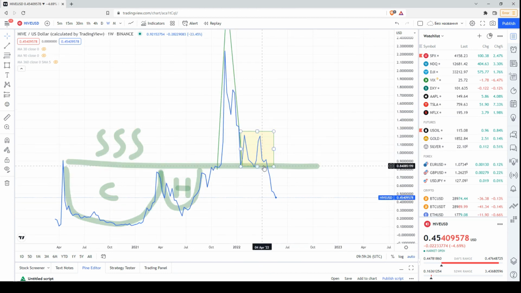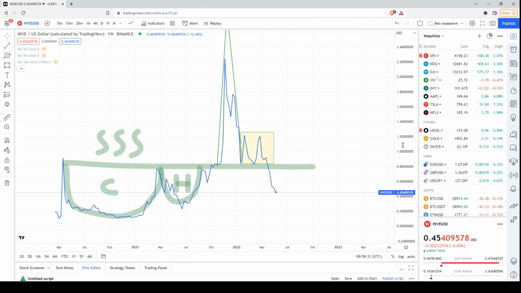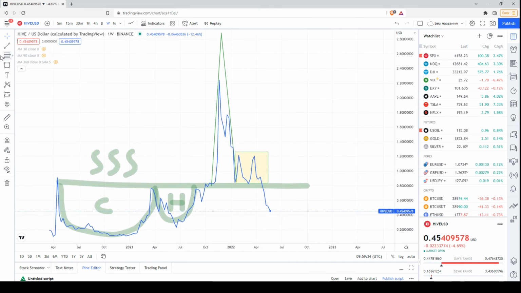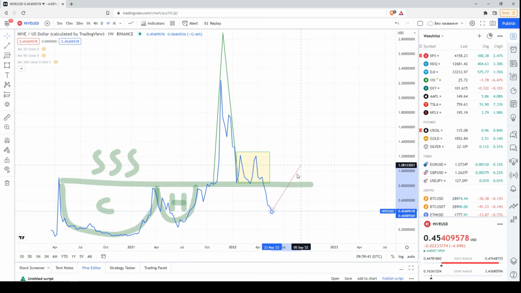Now, the price has dropped below this critical level, and this is a bearish signal. Of course, it may turn out that this is a fake bearish signal, and in order to say that this is a fake bearish signal, we should see the price above this line again. As long as we're below this support line, the bulls should be really very cautious, because it simply, let's say, invalidates the bullish formation or the bullish potential signal based on this cup and handle candlestick formation, because once again we're below this line.